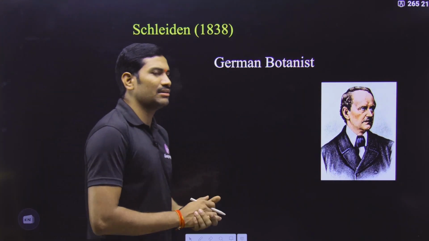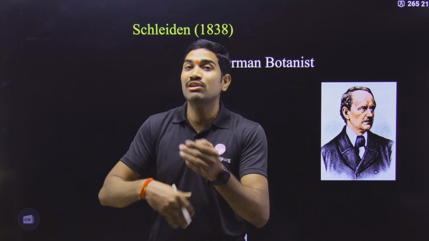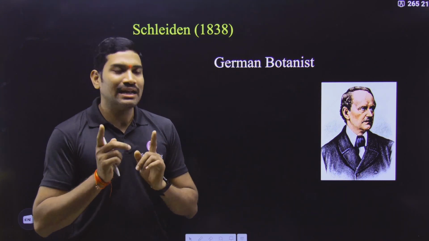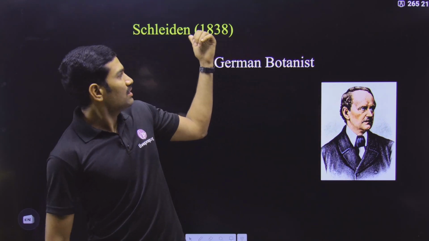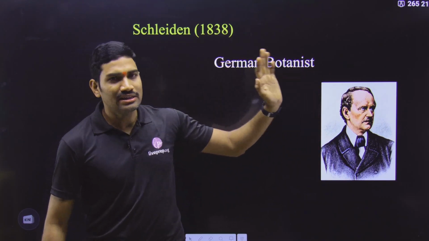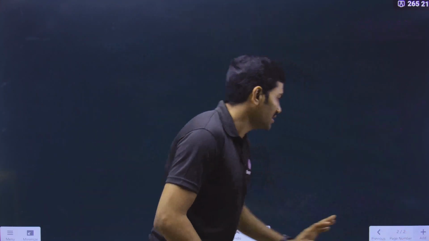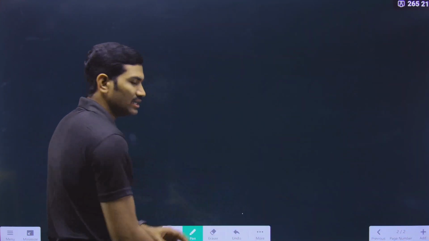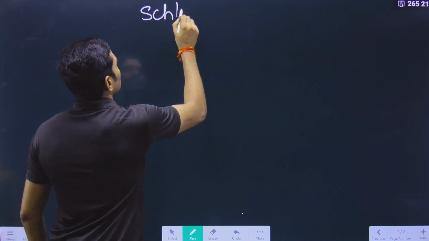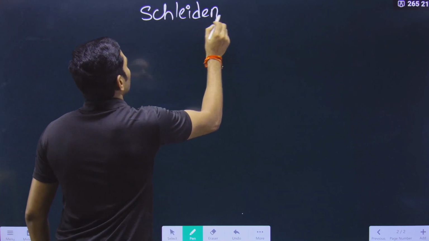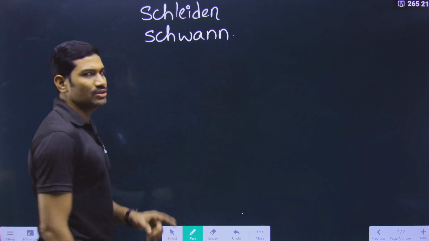Now they are talking about the cell theory. Before directly going to the cell theory, individually we need to talk about the scientists. Here we are talking about two scientists. One is Schleiden, a German botanist, and the other is Schwann. Schleiden and Schwann are the two scientists.